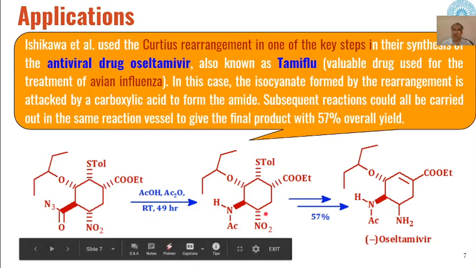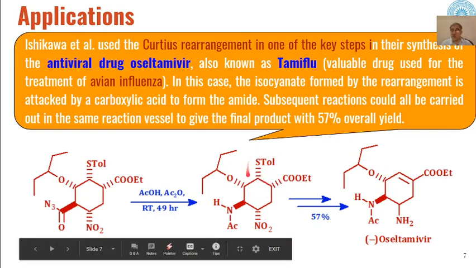And this formation of N-acetylamines from these azides is Curtius rearrangement, and then through different steps, further organic functional group transformations will take place.